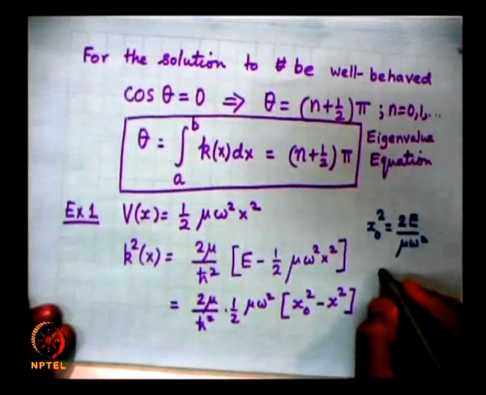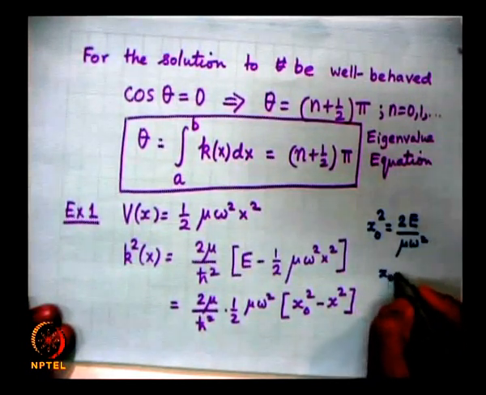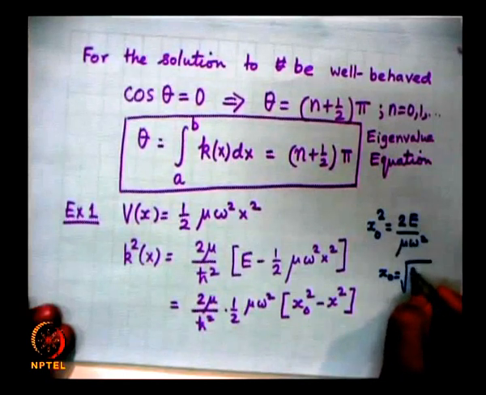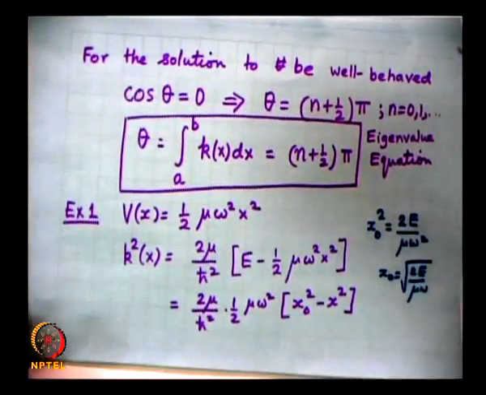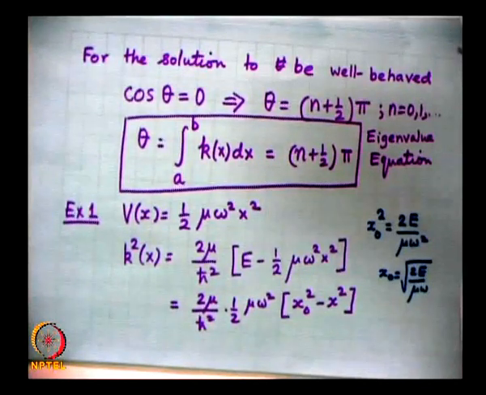So, x naught is the classical amplitude, as we have discussed in our last lecture. So, x naught is the turning point.